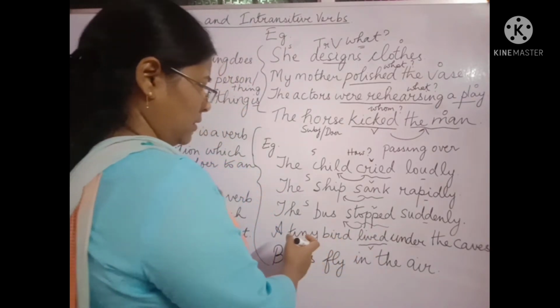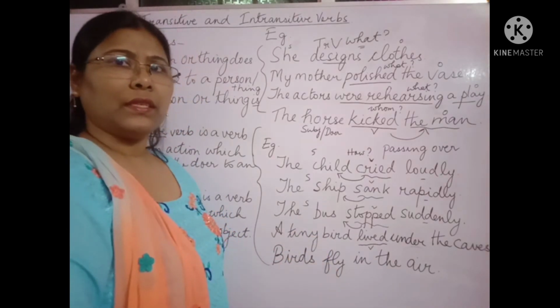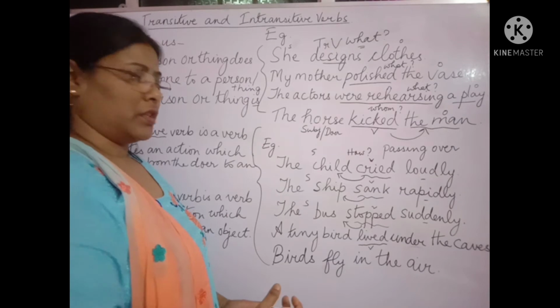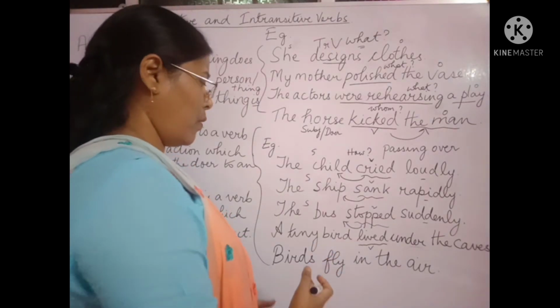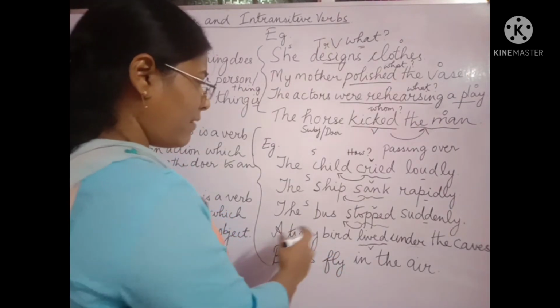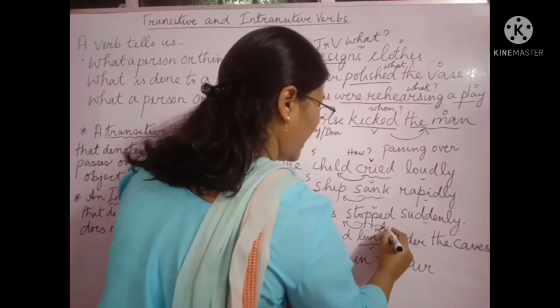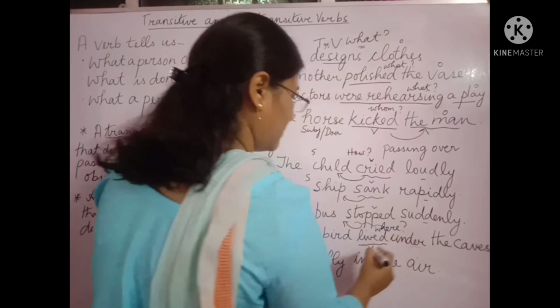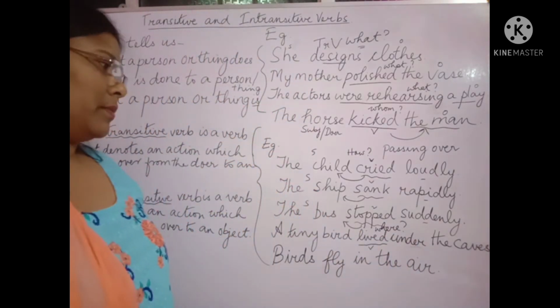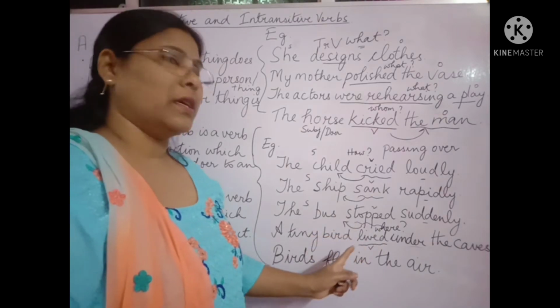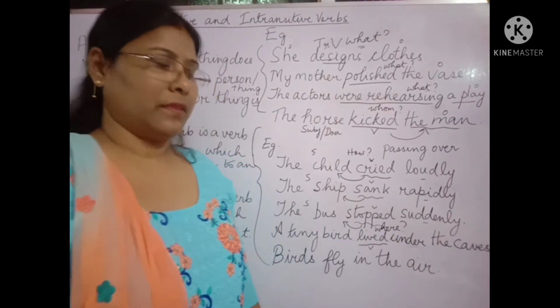Whom lived a tiny bird? It doesn't give me any answer. So, the question to this verb is where? Where did the tiny bird live? The tiny bird lived under the caves.